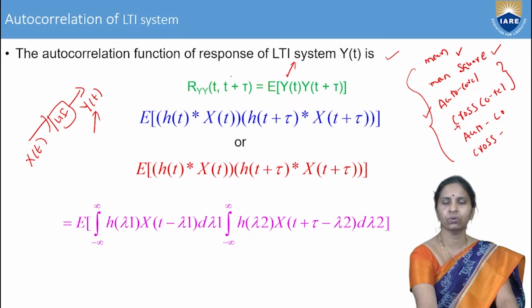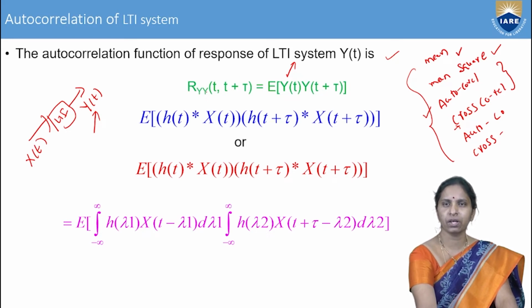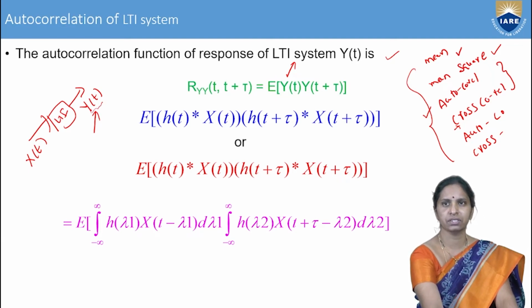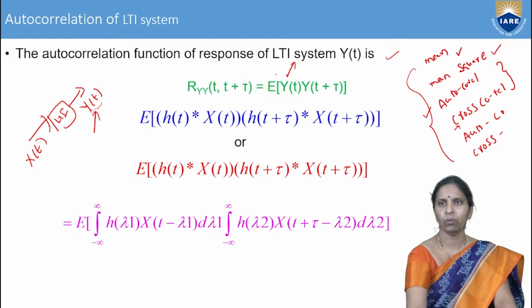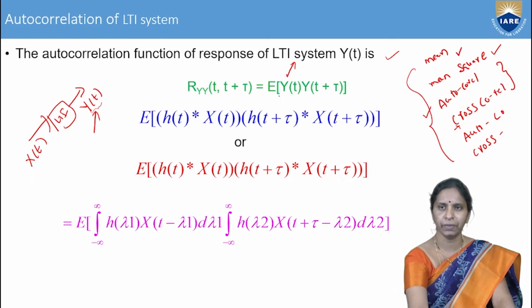Then the autocorrelation of the response or the output of the LTI system can be represented by R suffix yy. So, autocorrelation of which function are you calculating? You are calculating it for the response of the system. Therefore, R yy of t comma t plus tau is equal to expectation. Here, E indicates the expectation. It is also called the statistical average, or the mean. So, E of y of t into y of t plus tau.